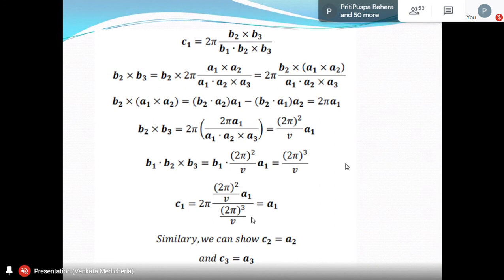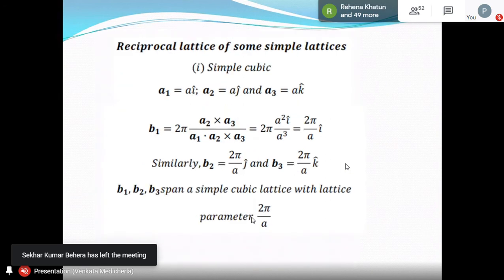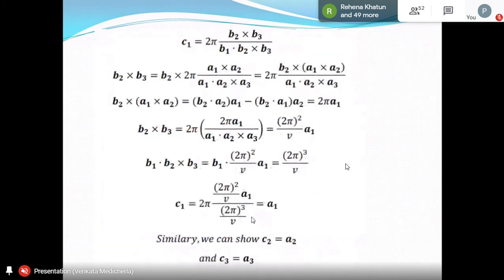Similarly, you just take the C2 expression and do the same thing. You will get C2 is equal to A2, C3 is equal to A3. Exactly the same thing. So that means the reciprocal of the reciprocal lattice is the original Bravais lattice. So two things we have done now. First we showed that the reciprocal lattice is a Bravais lattice, and then we showed that the reciprocal of the reciprocal lattice is the original Bravais lattice. It's very simple algebra.